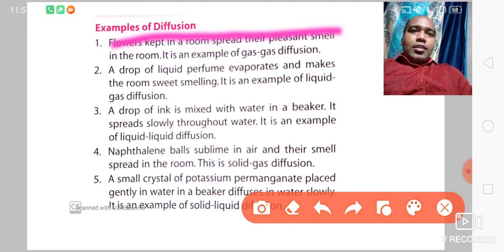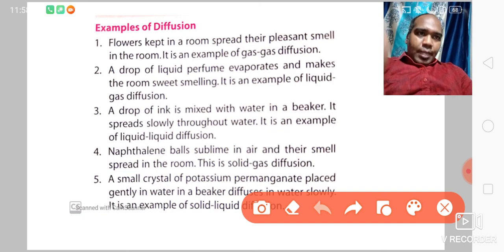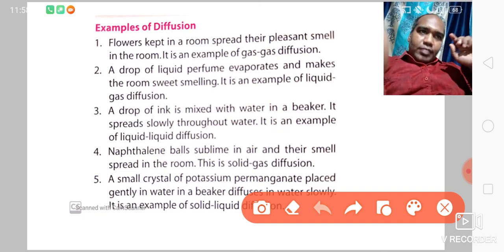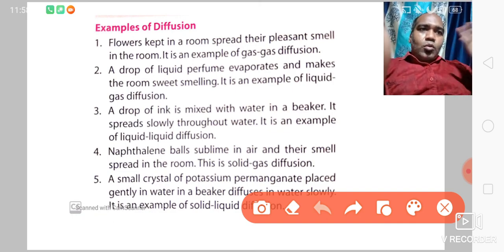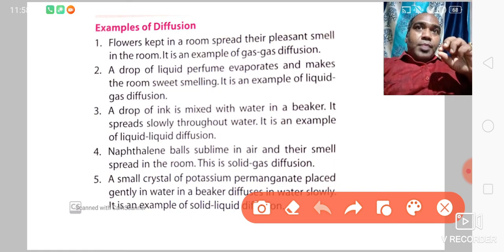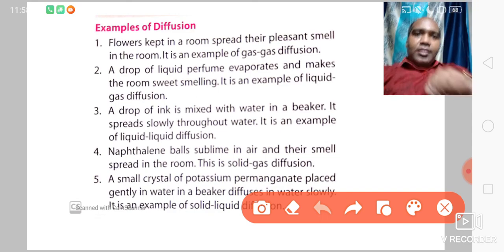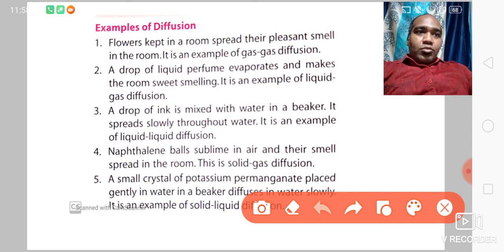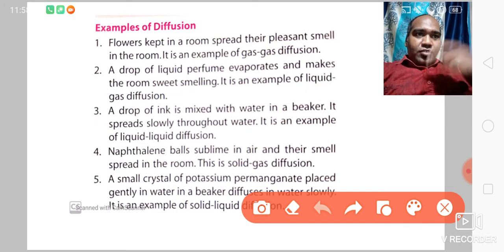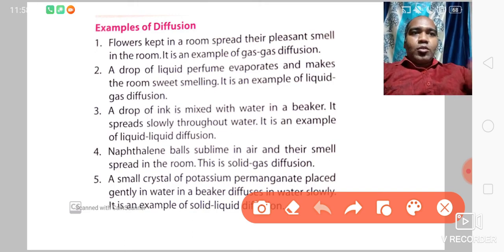A flower is kept in the room. What happens? The smell of the flower spreads in the whole room. If it is kept in one corner and you go to another corner, you can smell the flower. So how is it coming? The gas coming from the flower is spreading into the whole room.